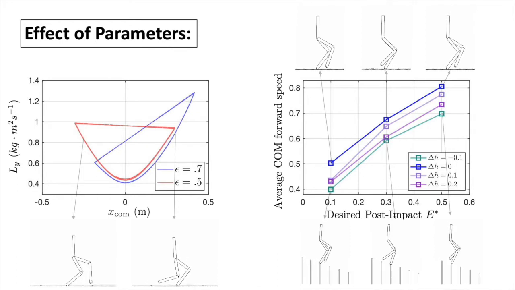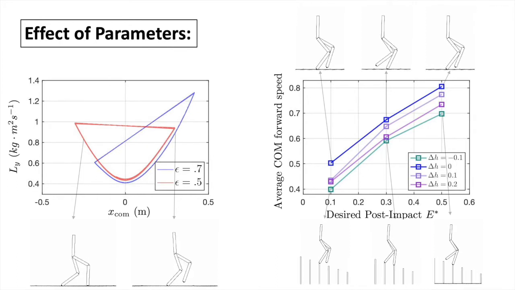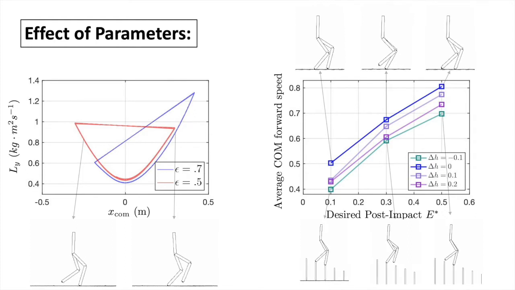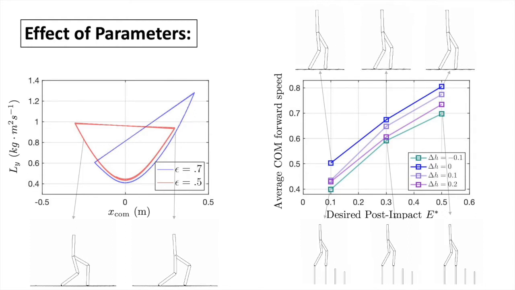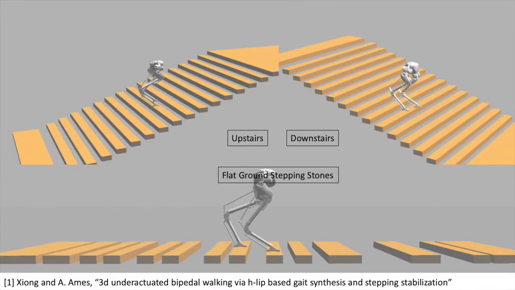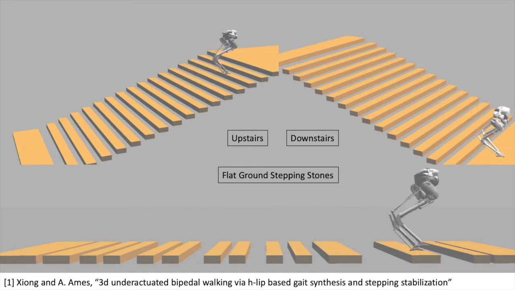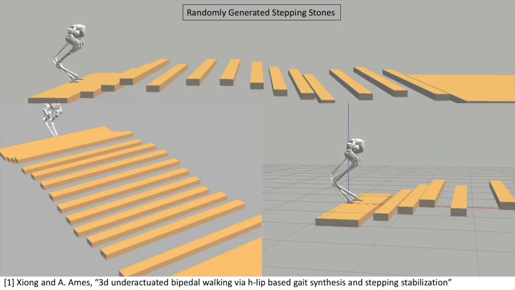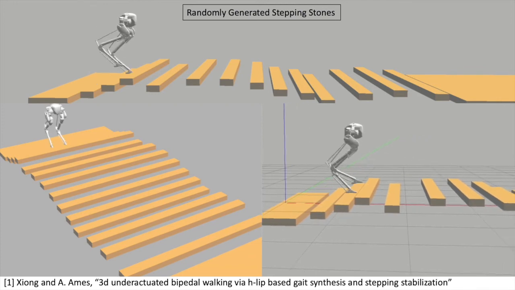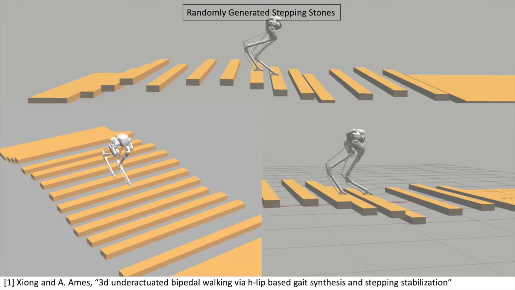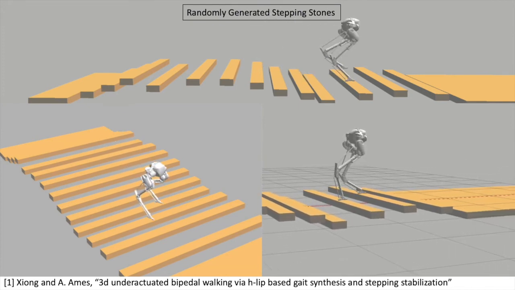As shown in the video, the user-determined parameter epsilon affects how far forward the robot leans at pre-impact, and E star is positively related to the robot's COM forward speed. Here are the results for stairs and flat ground stepping stones on 3D Cassie in Gazebo simulation. Working on randomly generated stepping stones is also demonstrated. Our method is applied on the sagittal plane and H-LIP stepping is used to stabilize the coronal plane.